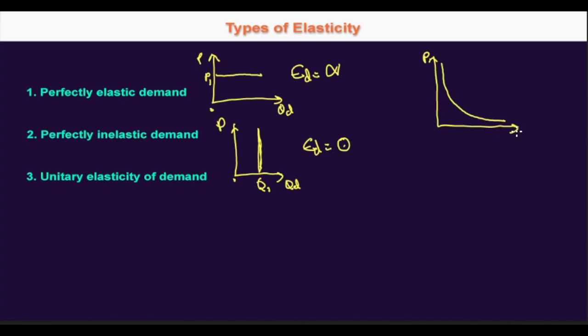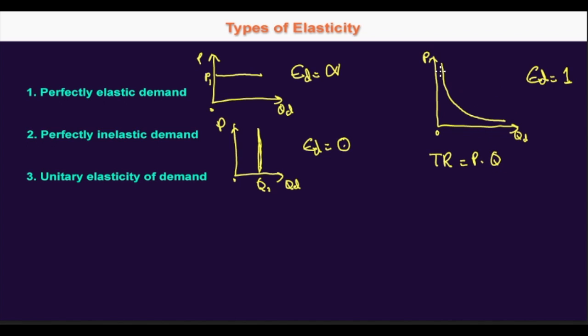This would be price, quantity demanded. These three elasticities have a constant price elasticity of demand, and this would be exactly equal to 1 here. In this case it will be 0, and in this case it will be infinite. Another more important thing to note here is that total revenue can be calculated by price into quantity.